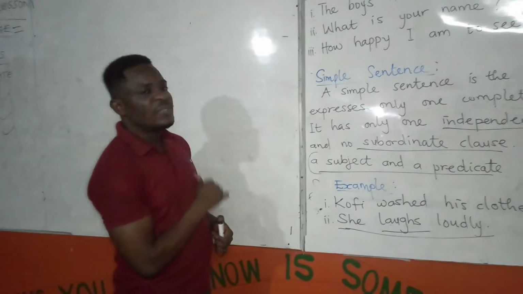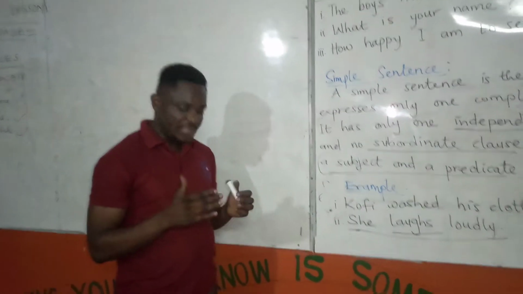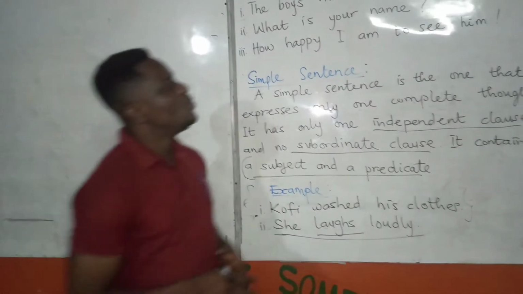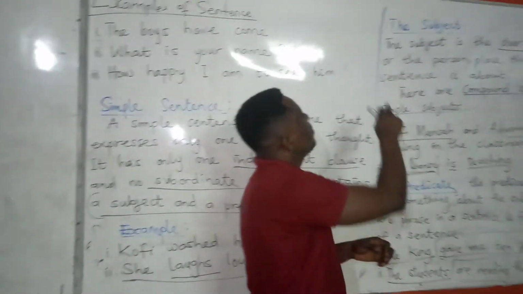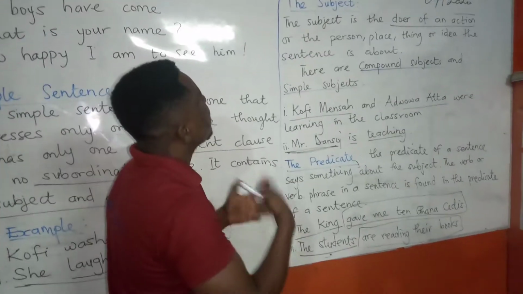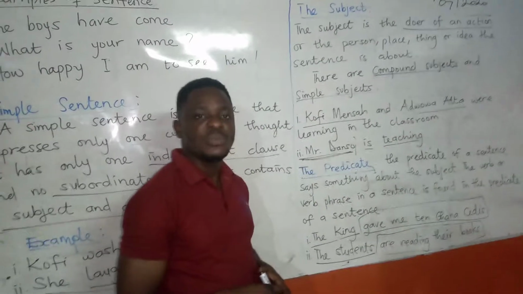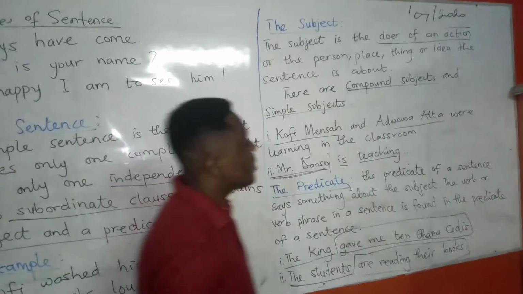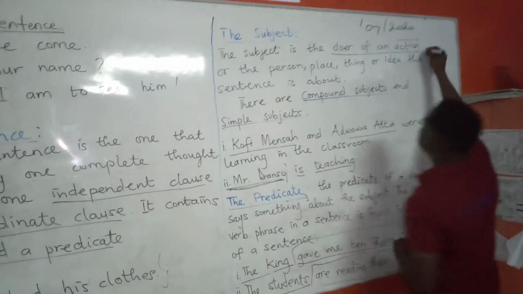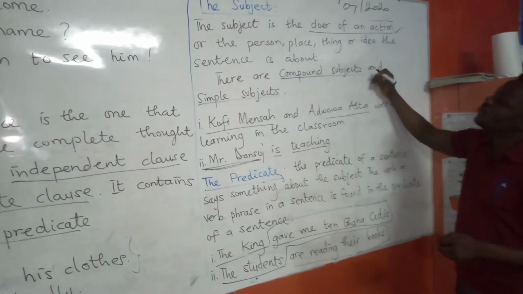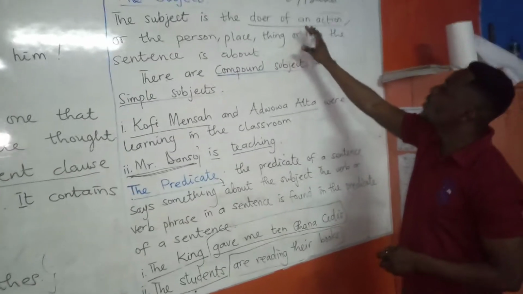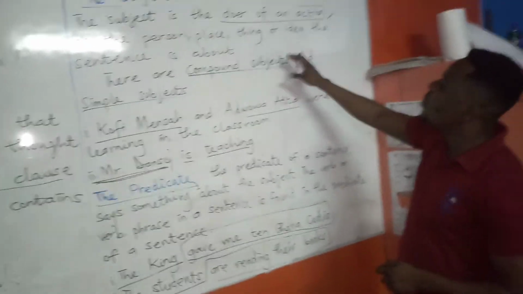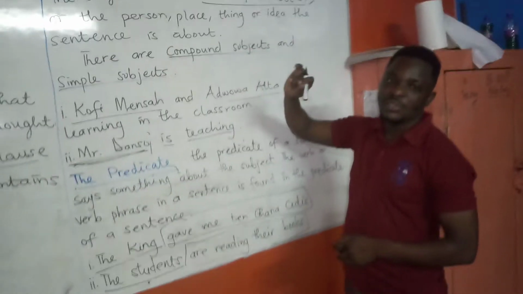Now, we have seen earlier on that a sentence should have a subject and a predicate. So permit me to go deep a bit to discuss what a subject is all about with you. The subject is the doer of an action, as stated earlier on. So in each sentence that we come across, the subject is the doer of an action, or the person, place, thing, or idea the sentence is about.